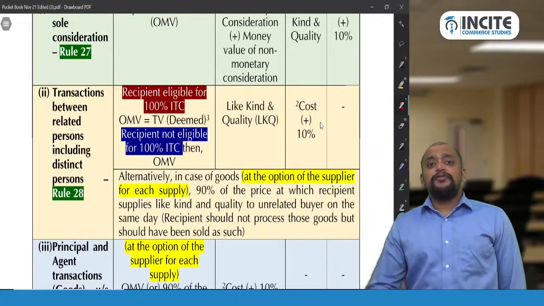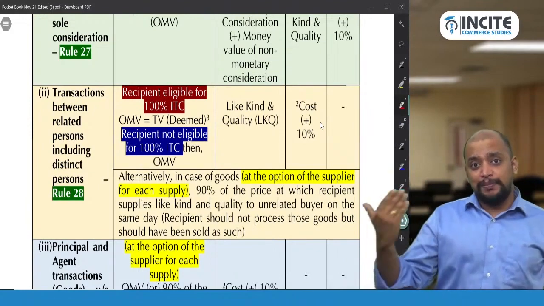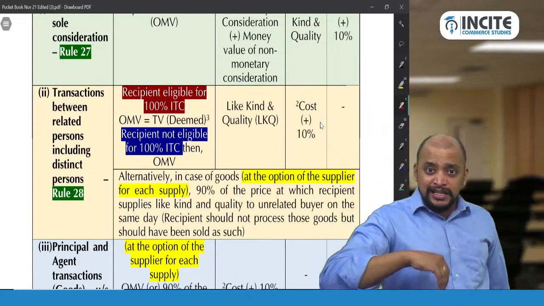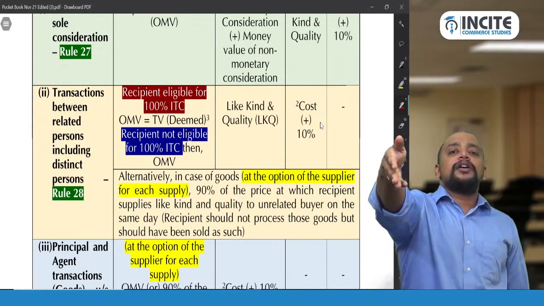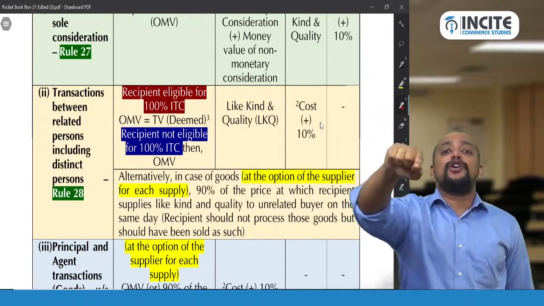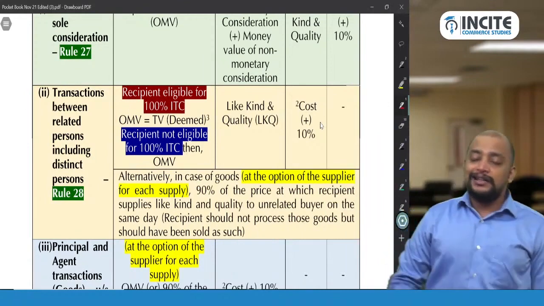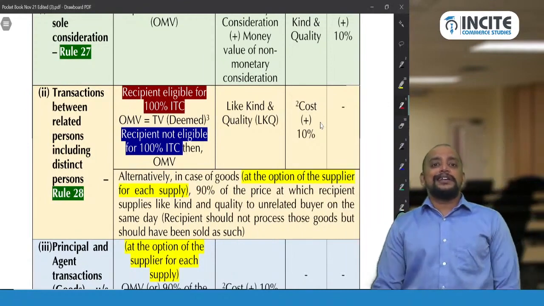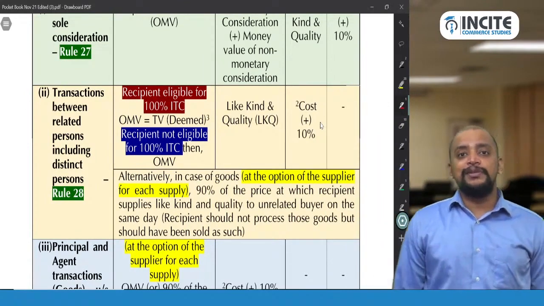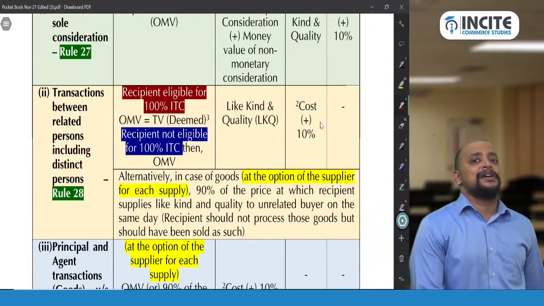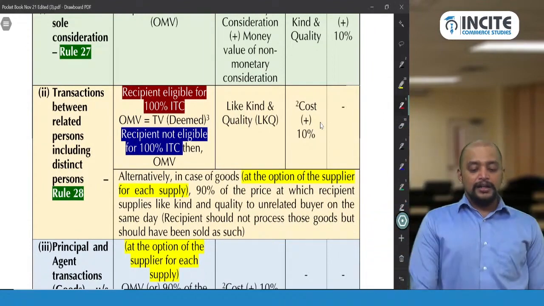Suppose your outward supply is partly taxable, partly exempted, and you are using this inward supply from me for partly taxable, partly exempted, which means you are not eligible for full ITC. When you are not eligible for full ITC, we cannot take the assumption that open market value is deemed as transaction value. We need to determine the open market value separately. Understood?